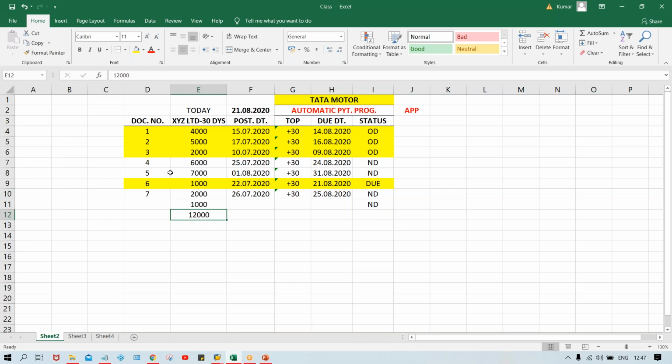Okay, now here. So first of all, we'll run the automatic payment program for a single vendor itself, and later on you can create a few more vendors, guys. And the way I'm going to run, you can run for even 2 vendors or 3 vendors. See, multiple vendor means more than one. Whether you run for 2 vendors or 20 vendors, right?